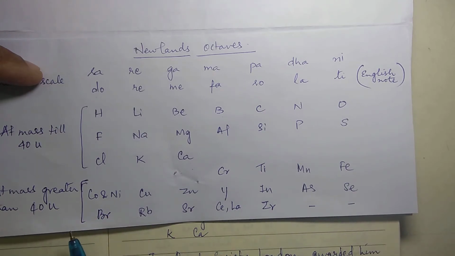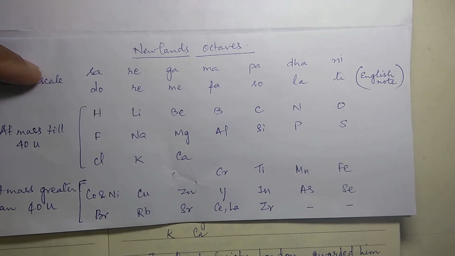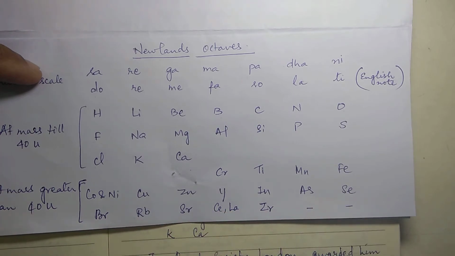Now after arranging everything, he started checking one by one whether the similarity between the first and eighth element was going on throughout the table or not.